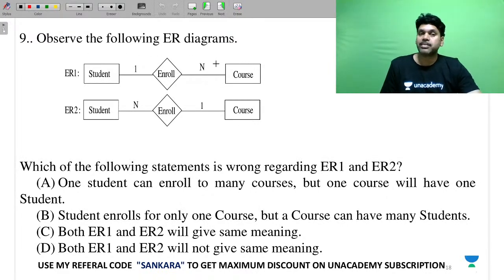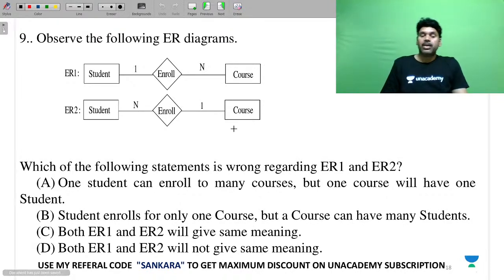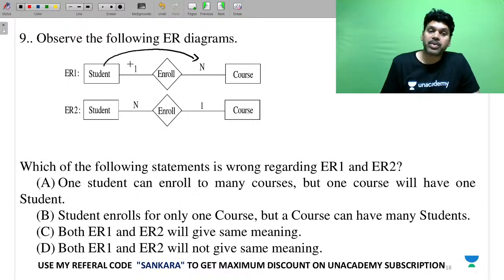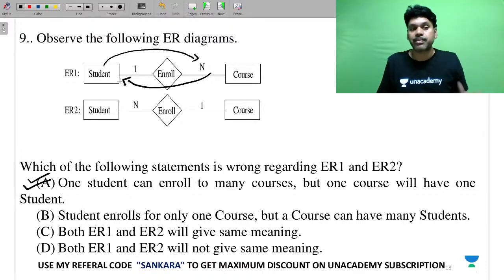Observe the following ER diagrams. Student enroll courses 1:n. Student enroll courses n:1. So the cardinality of student is n. That means a student can take more than one course. So one student can enroll in many courses, but one course will have only one student. Yes, this is perfect. The course cardinality is 1. A course can have only one student, but a student can enroll into many courses.